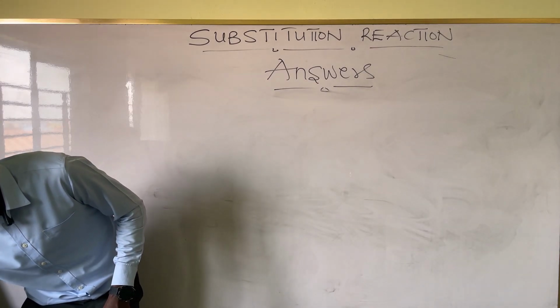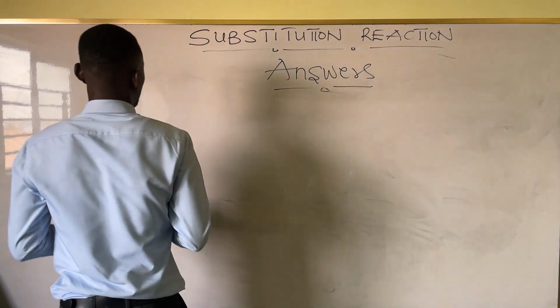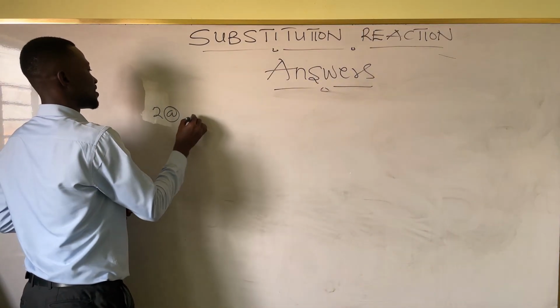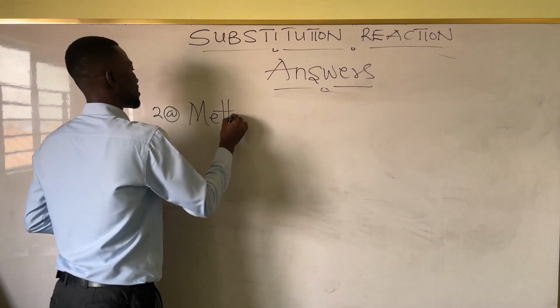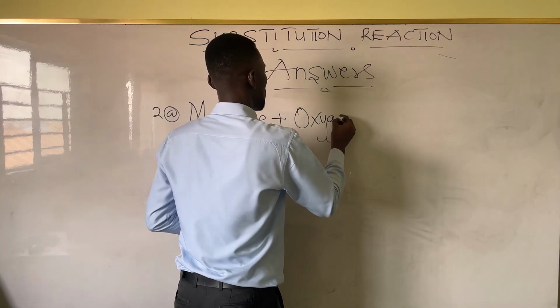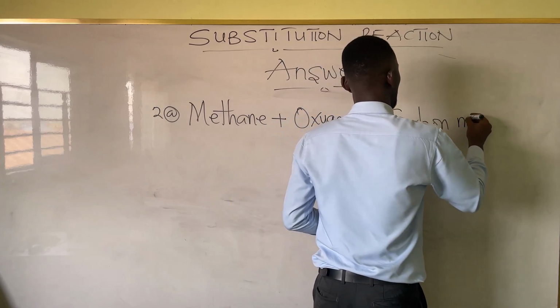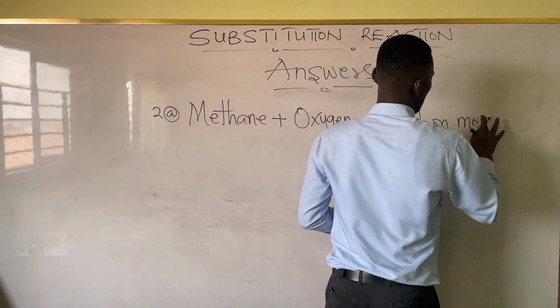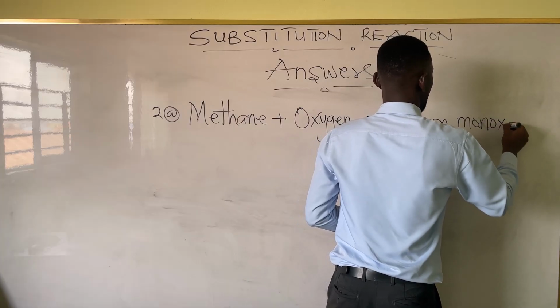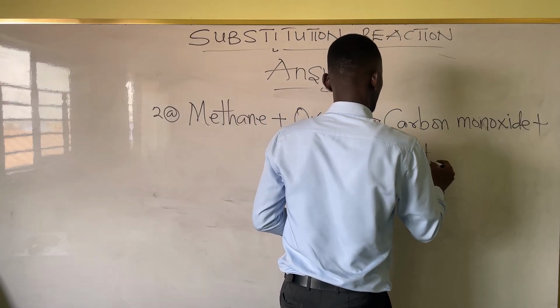So let's take the question again. Write a word equation for the incomplete combustion of methane. So what is the word equation? Methane plus oxygen going into carbon monoxide plus what? Water. The one you drink.